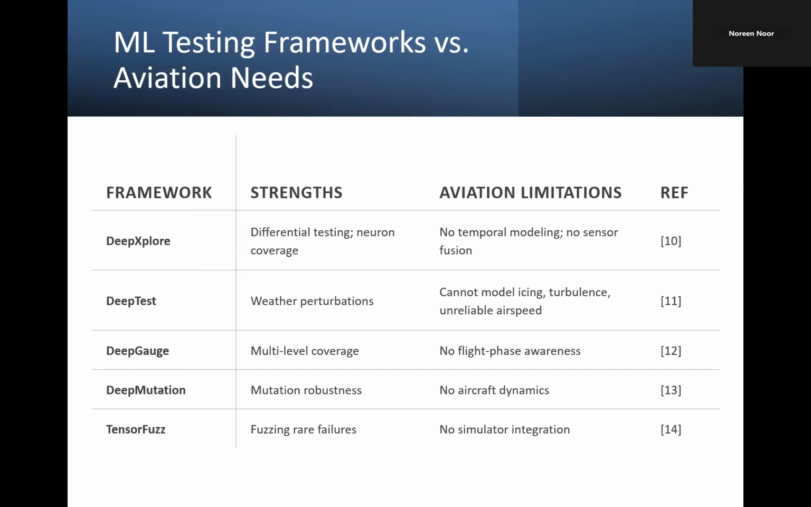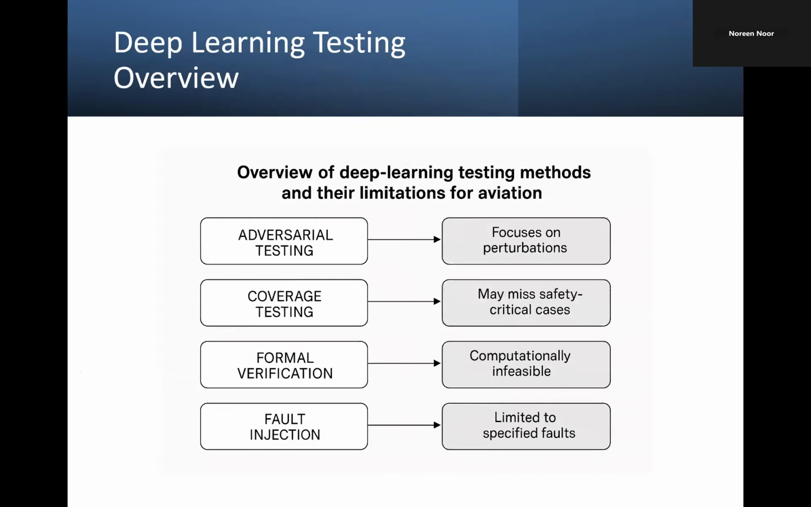This comparison makes it clear that aviation needs its own machine learning testing framework, which should be tailored for the aircraft system, which can handle all of these kinds of situations or issues which weren't handled before. So we need a framework after looking at this table. That's what we realized. So the next slide is deep learning testing overview.